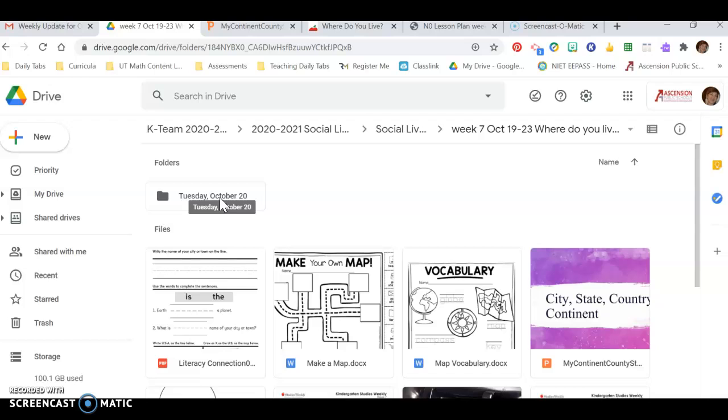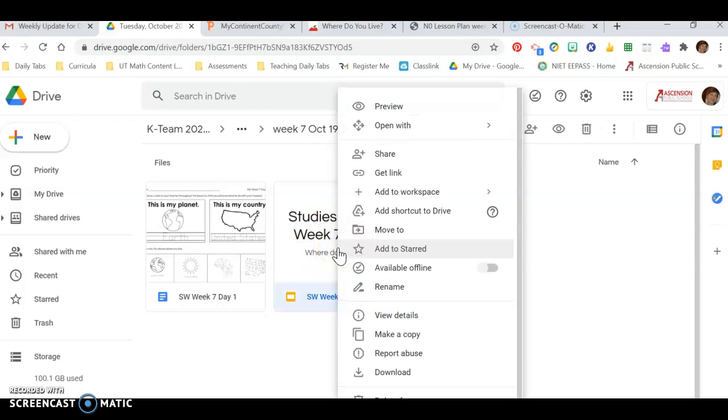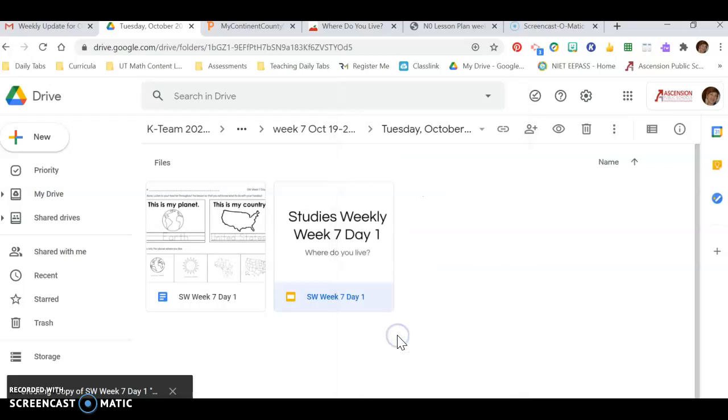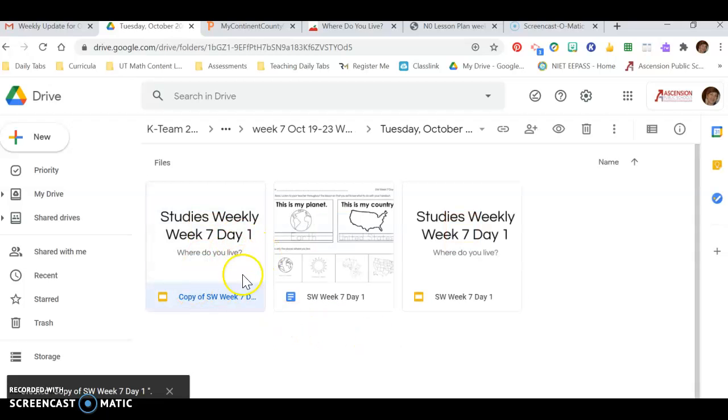Let me show you how to go ahead. I think there are several different ways to make slides, but I'm just going to show you the easiest way. I'm going to go under Tuesday, and this is what's already created for Tuesday. So what I want to do is go to this slide and right click. I'm going to make a copy of this slide so that I don't have to start completely from scratch. Okay, here's my copy of it.